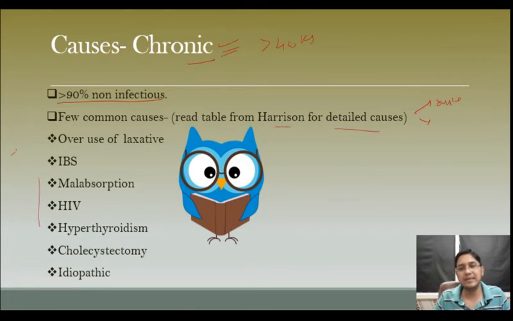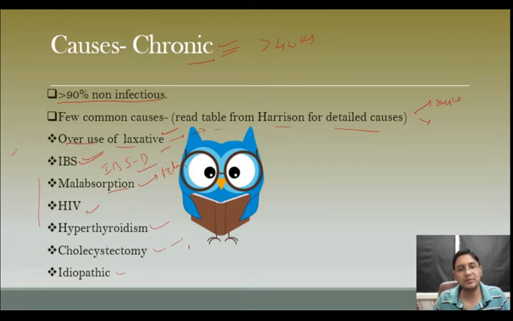The most common cause we see in our clinical practice is overuse of laxatives, as we have already seen. The patient may not be aware of the dose and misuses or overuses the laxative, and now, besides the constipation, he starts having diarrhea. Irritable bowel syndrome: we have a good lecture on it, and we have seen that in IBS-D, meaning diarrhea-predominant IBS, the patient will present with diarrhea. Malabsorption syndrome: the patient is always diarrheic if he has fatty stool. Also HIV patients, hypothyroidism, cholecystectomy and idiopathic.